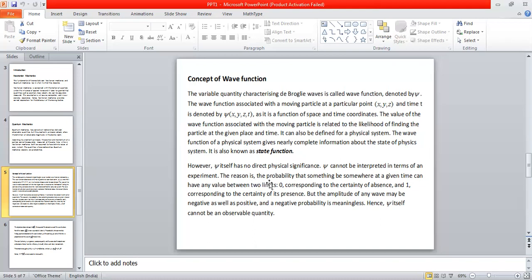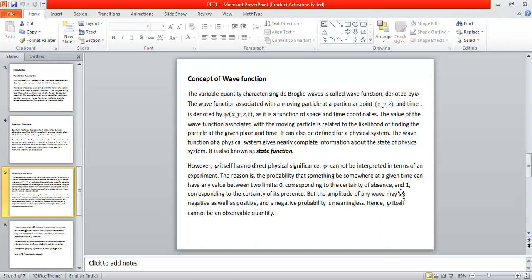The reason is the probability that something be somewhere at a given time can have any value between two limits, 0 and 1. If you want to find out the probability regarding a particular state of a system, that probability can change from 0 to 1. If the probability is 0, it means you cannot find that particular system in that particular state.